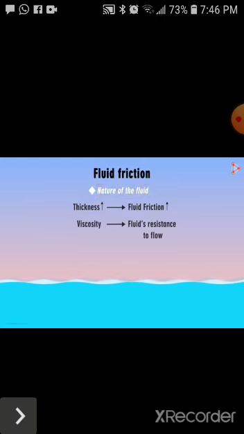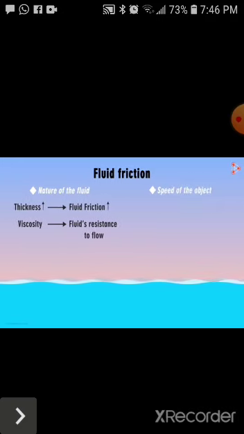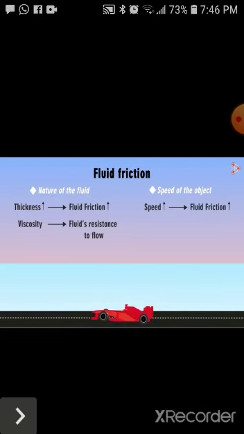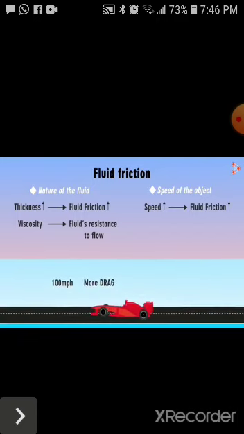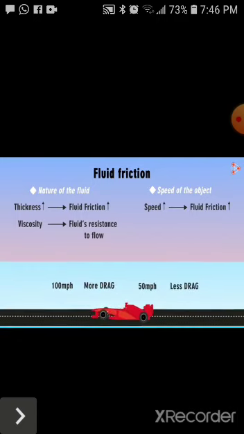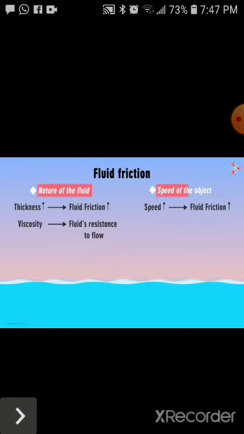Can you think of any other factor? Another factor is the speed with which the object is traveling. The higher the speed of the object moving through a fluid, the greater will be the frictional force acting on it. A vehicle traveling at 100 miles per hour will face more air drag as compared to a similar vehicle traveling at 50 miles per hour. Apart from the nature of the fluid and the speed, is there any other factor on which fluid friction depends?